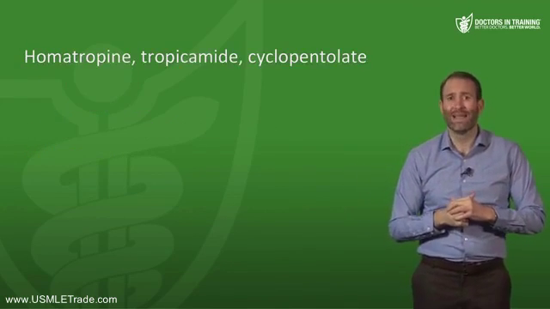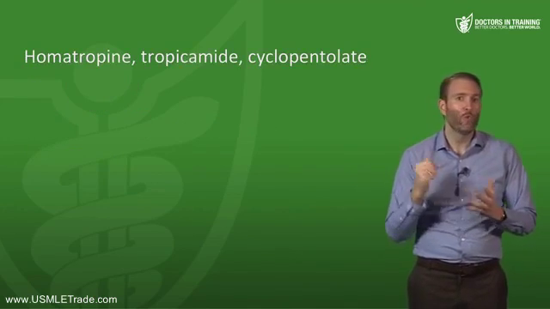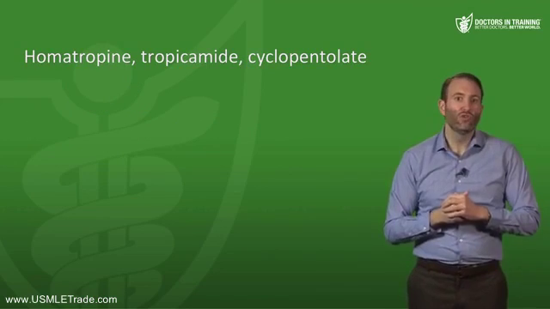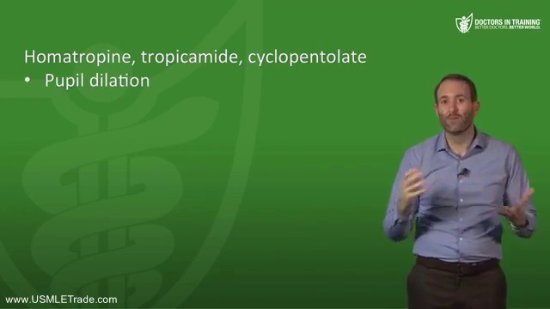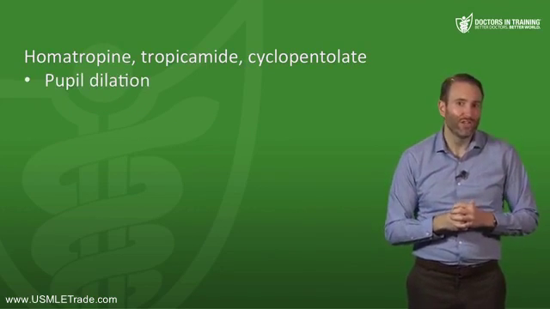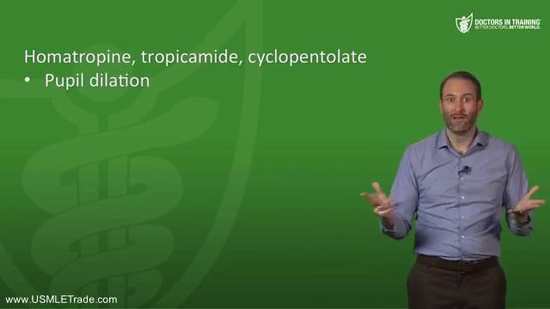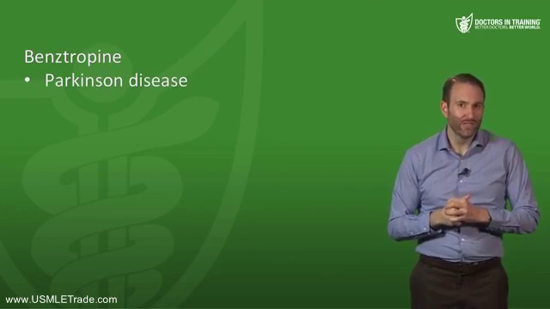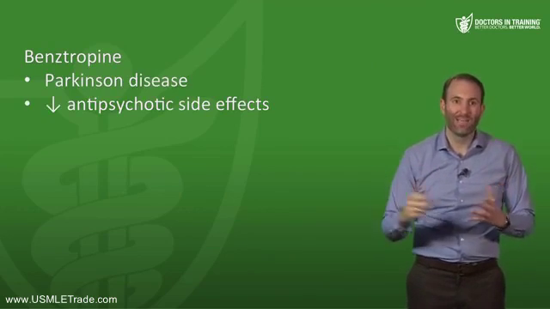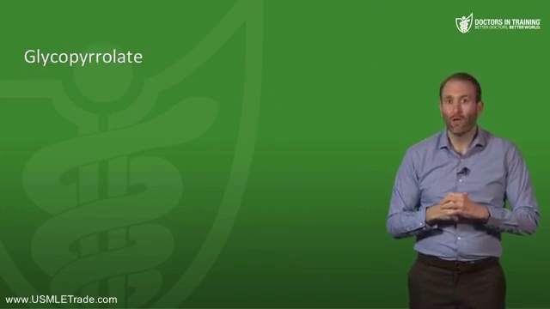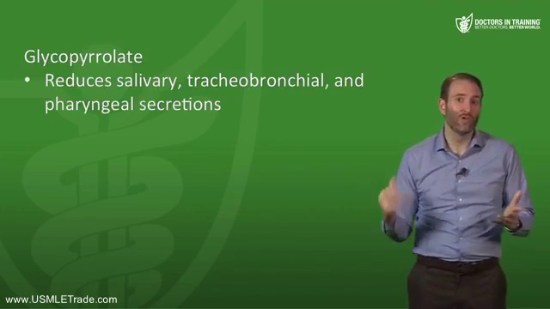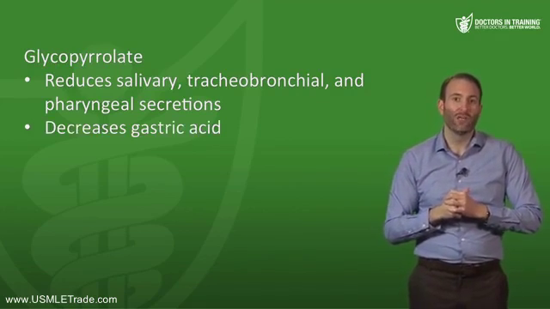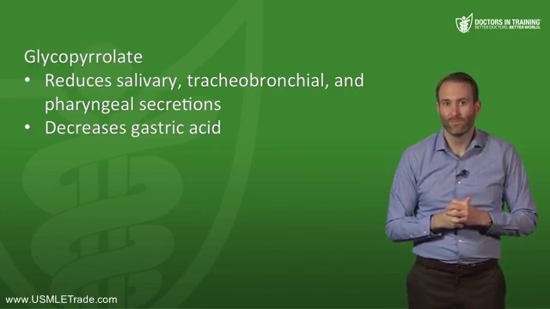Now let's talk about some other anti-muscarinic drugs, including things like homatropine, tropicamide, and cyclopentolate. So these are used topically to dilate the pupil. They have a much shorter duration than atropine, therefore they are used a lot more often nowadays. Next, we have benztropine. This is used to help treat Parkinson's disease and also to help reduce the side effects of antipsychotic medication. Glycopyrrolate is used in anesthesia to help reduce salivary, tracheobronchial, and pharyngeal secretions. It can also be used to help decrease gastric acid production.